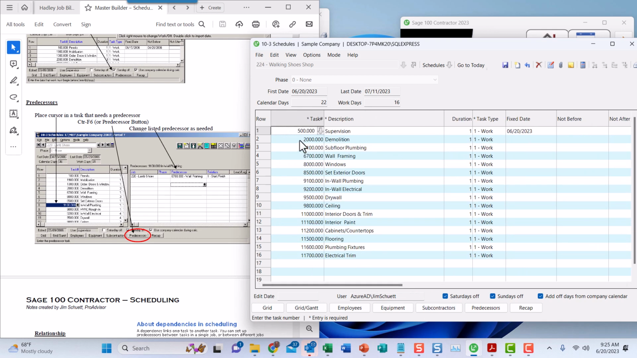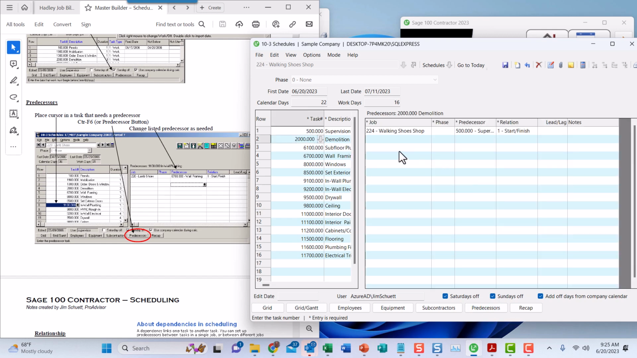Actually, we're going to take a look here. I'll click in the second one, and I'm going to go down and click on the predecessor button. And now for task number 2000, which shows up here, this is the field, and its predecessor is shown here. One other thing that I should have mentioned.